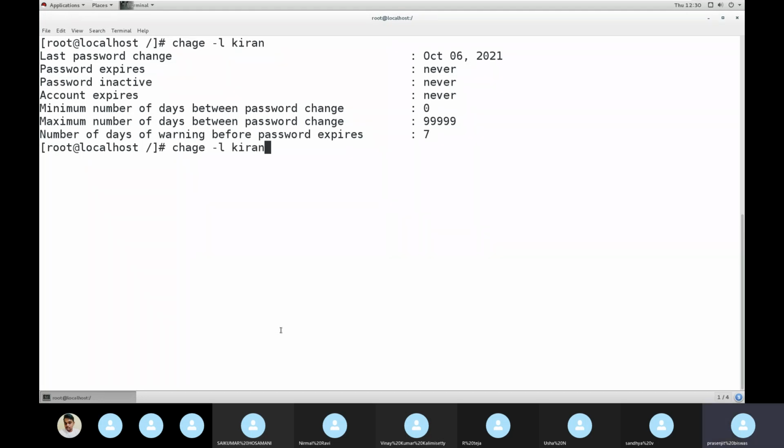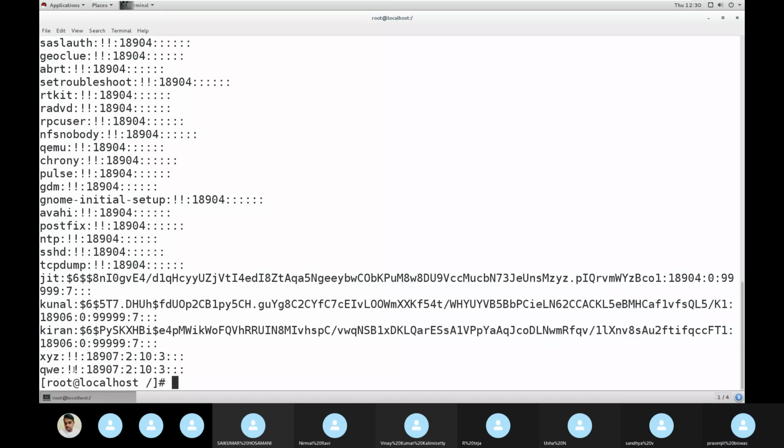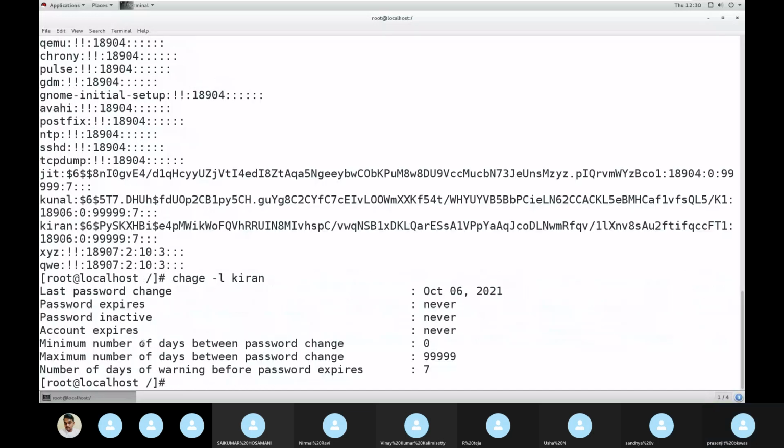Now I want to change. Before that, I'll show this one also. For Kiran, whatever I'm saying, 999, 777, I'm seeing here also, correct? Both outputs are the same. Here I'm getting the individual one. Now I want to change.